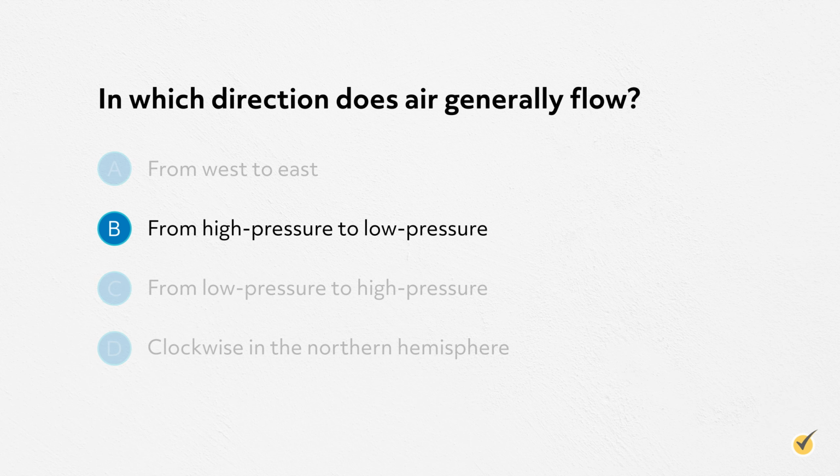The correct answer is B, from high pressure to low pressure. Nearly everything in science wants to be at equilibrium, and the only way that happens with wind is by flowing from a higher gradient to a lower gradient.